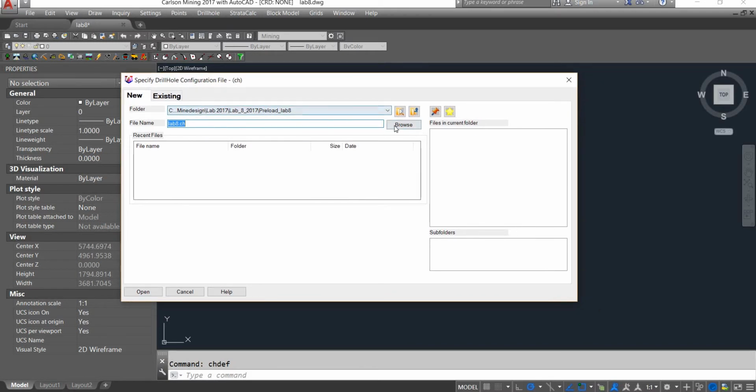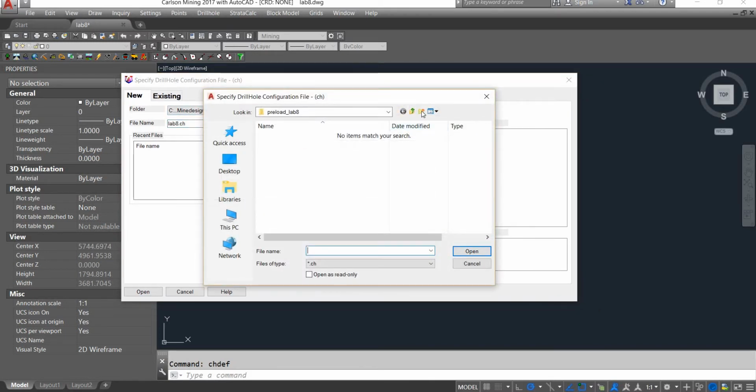Before anything, I go to browse and set up my organization so I can have settings files and surface files. So settings and surfaces, and for sure the drill hole configuration is a setting, and its name, I'll call it lab 8 drill hole configuration.